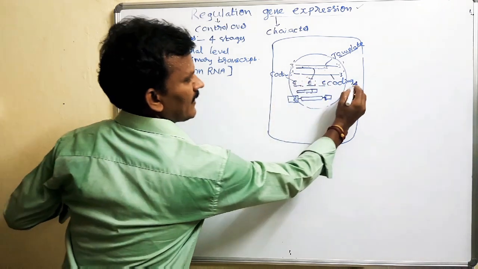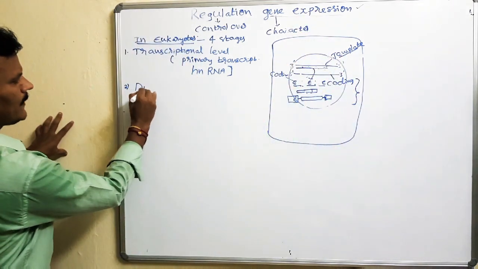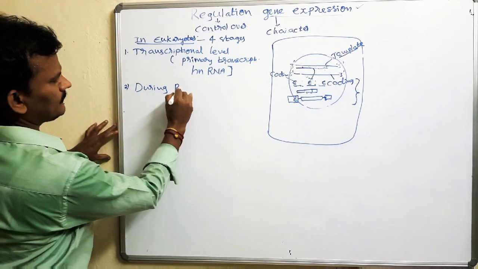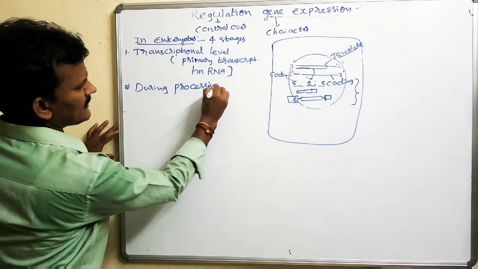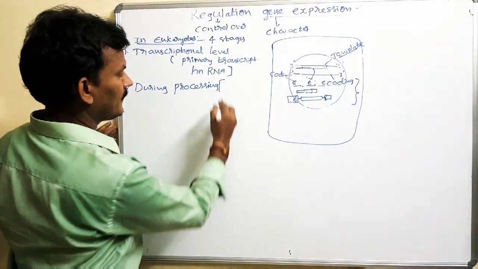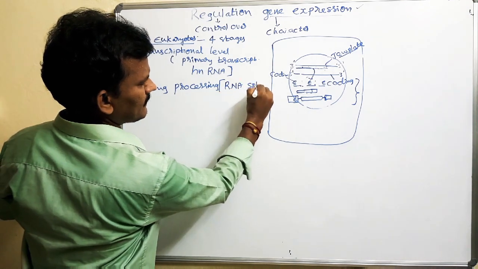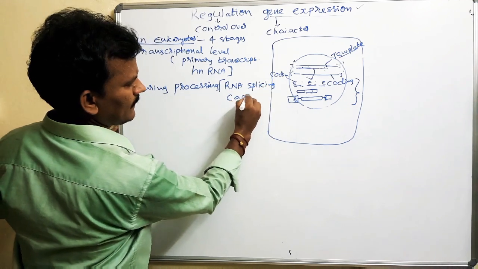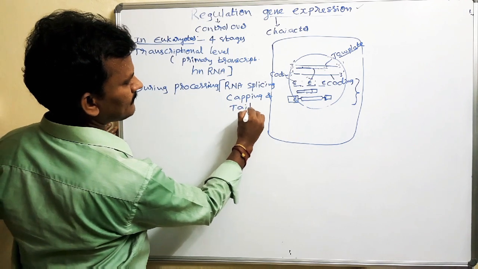This second process is known as processing. In processing, what is included? RNA splicing, capping, and as well as tailing.